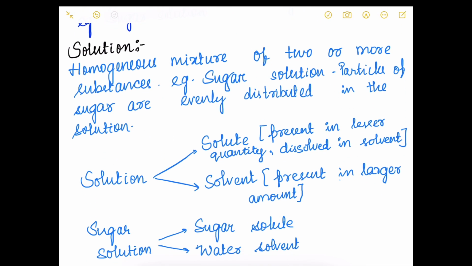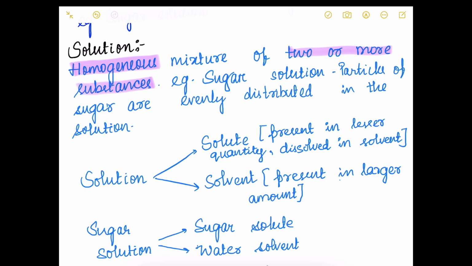Next, based on whether the mixtures behave in a particular manner when left undisturbed for a few minutes, we divide it into three types: solution, suspension and colloidal solution. Let us first discuss about solution. Solution is a homogeneous mixture, that is, it is uniform throughout. Homogeneous mixture of two or more substances is called a solution.